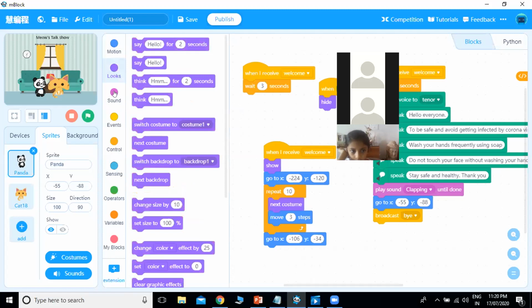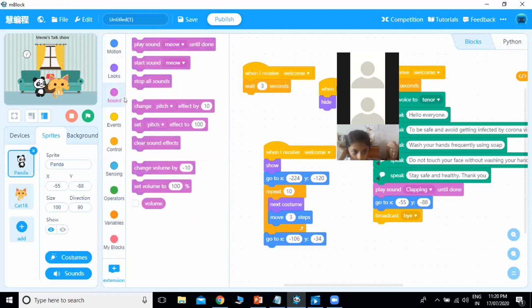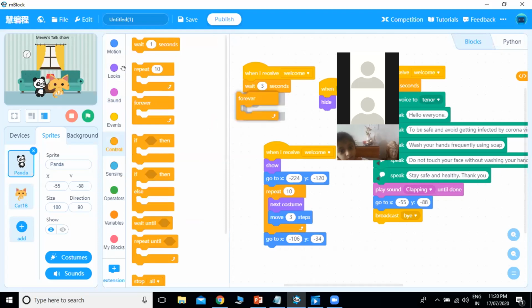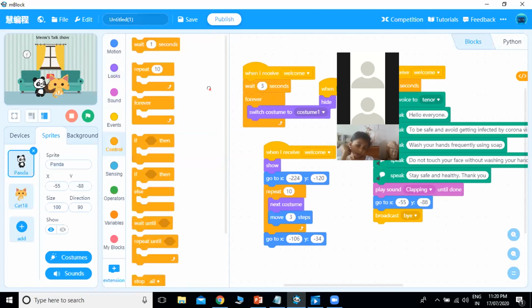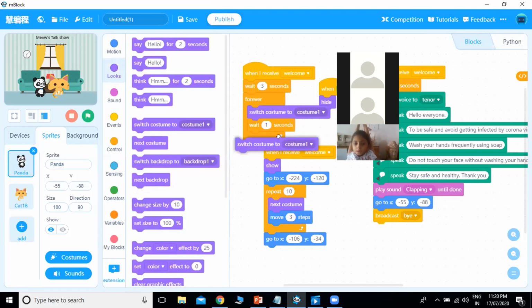So we will go to forever, change costume to 1, then wait for 1 second, and then change costume to 3. Costume 3 is where panda is actually doing the lip sync.